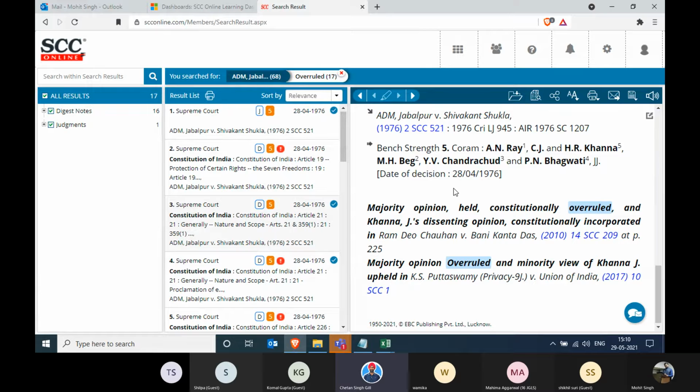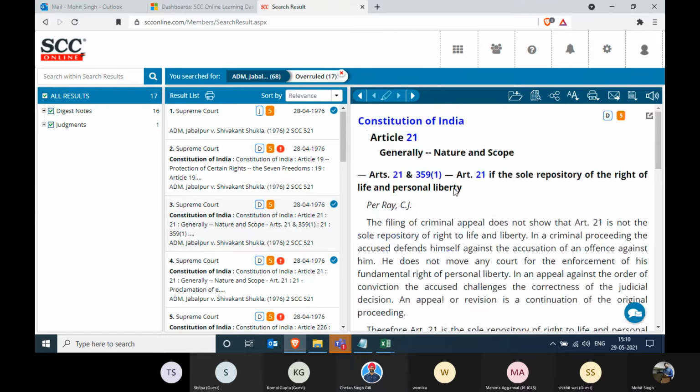this also tells you that on this point, now Mohit, can you scroll up to the top? Sure, sir. On this point, this point is Article 21, read with 359, subpart 1, under the Constitution of India. All these first two or three opinions are not to be referred to, but the last one, Justice Khanna's, you can still refer to it.